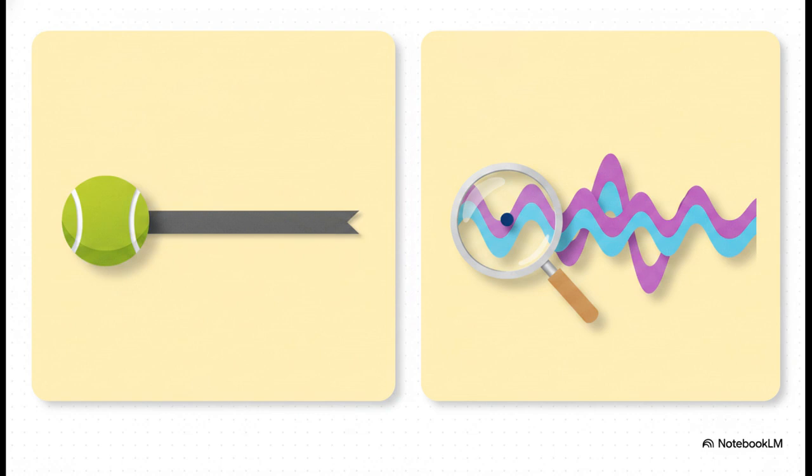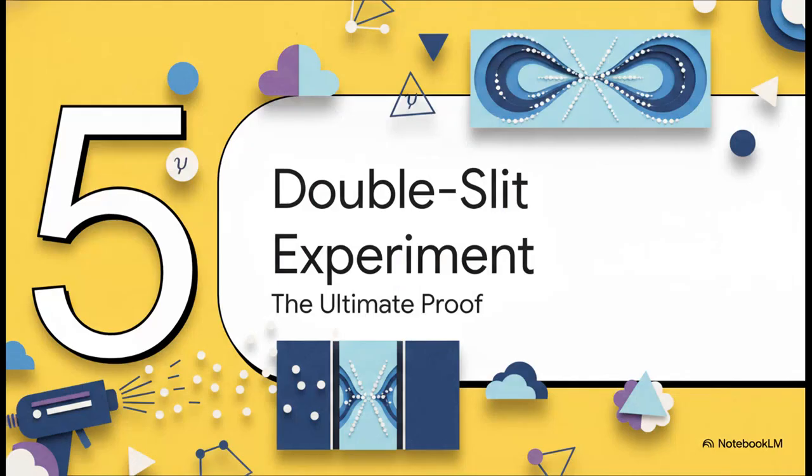For example, a tennis ball moving at 10 meters per second has a wavelength of 10 to the negative 33 meters. That is literally less than the width of a single proton. It's completely undetectable. Compare that to a tiny low-mass electron, where the wave behavior is spread out and absolutely undeniable. And finally, Section 5, the double-slit experiment. Let's put all of this together with the most famous proof in all of quantum physics.